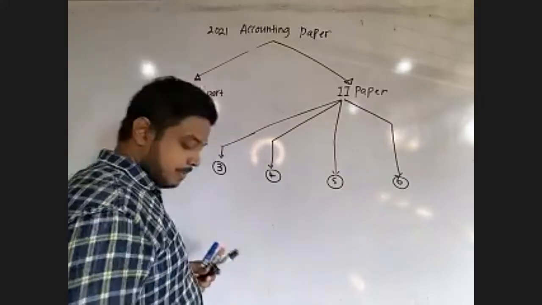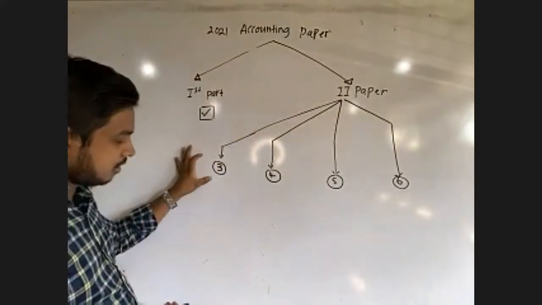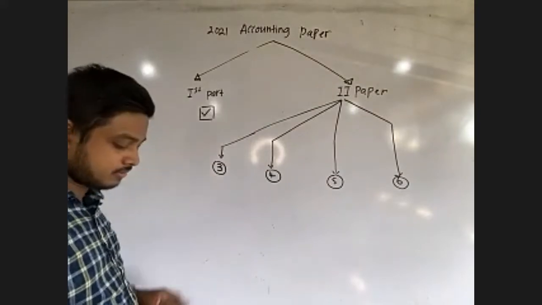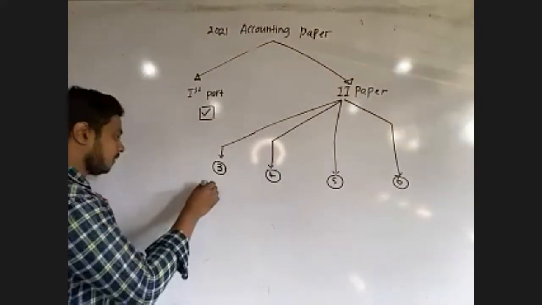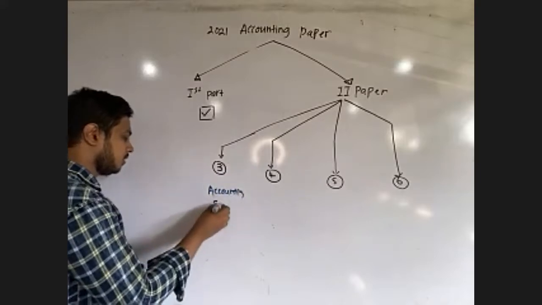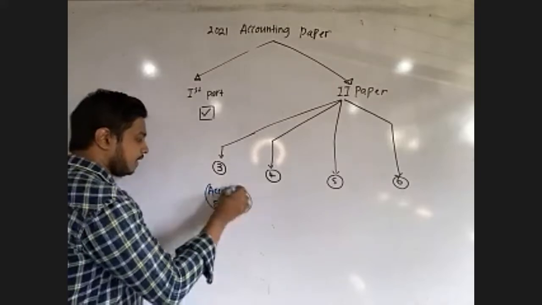When we analyze the past papers, for the third question, you will definitely get an accounting equation question.